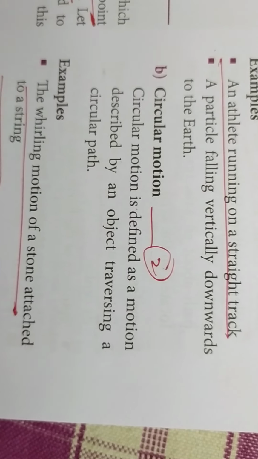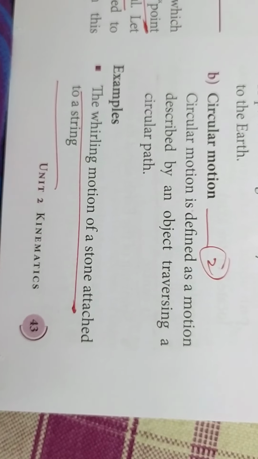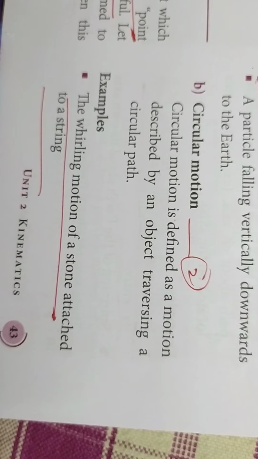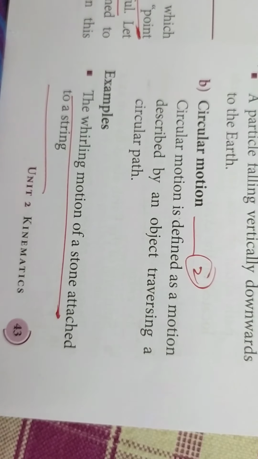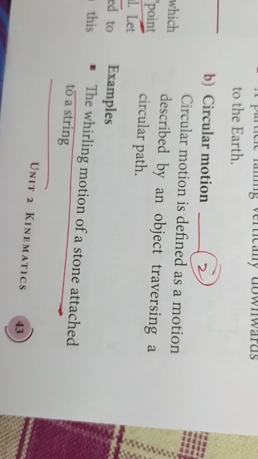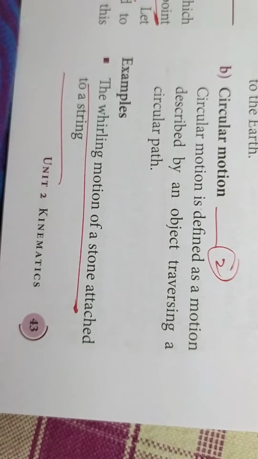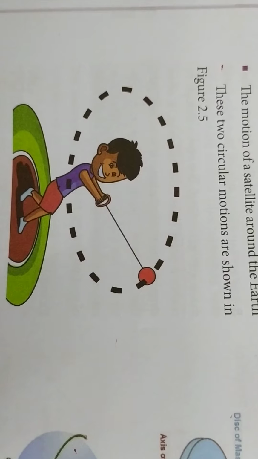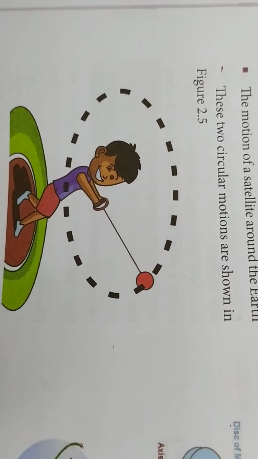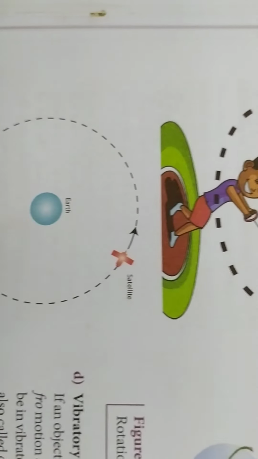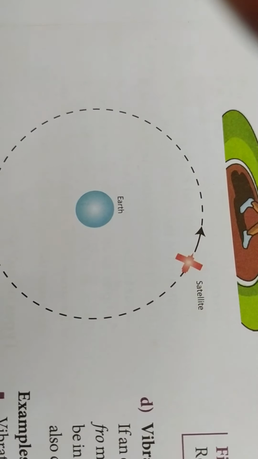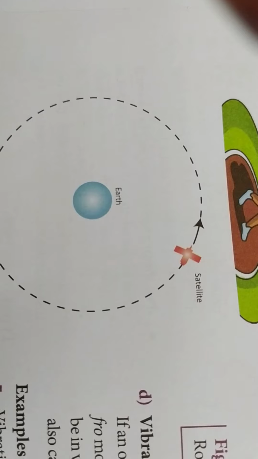So that is called circular motion. That is the whirling motion of a stone attached to a string. When you move the string, it will move in a round path, that is circular path. That is an example for circular motion. Then the motion of a satellite around the earth. Here you see the whirling motion of the stone, so this is the circular path. And here this is the satellite revolving around the earth. This is also an example for circular path.